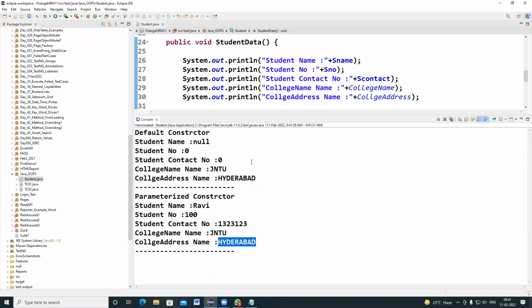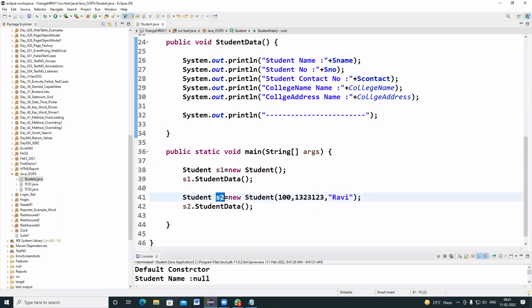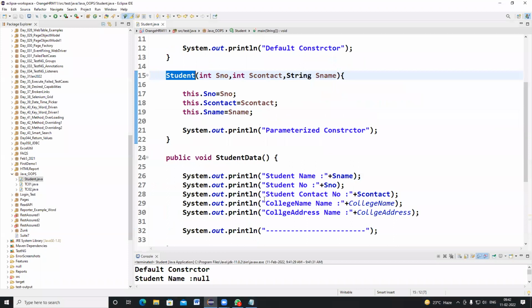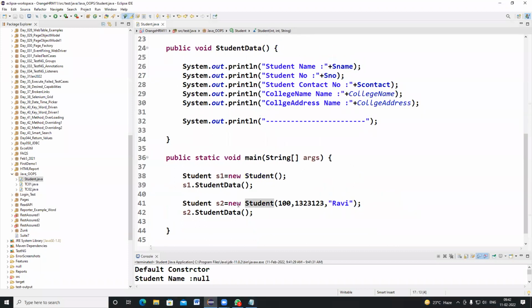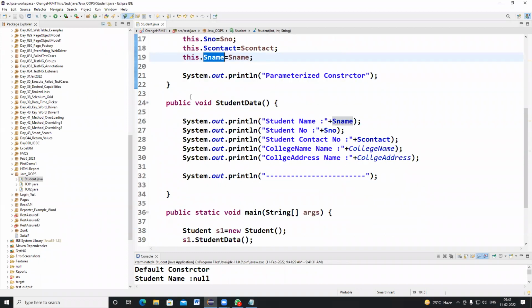Understood, everyone? So what is happening? Whenever you create student S2, when I press the Control button, the control navigates to the constructor with parameters. So this is the student: S2 dot s number is equal to, S2 dot s contact number is equal to, S2 dot s name is equal to. So these are the values it is populated with.